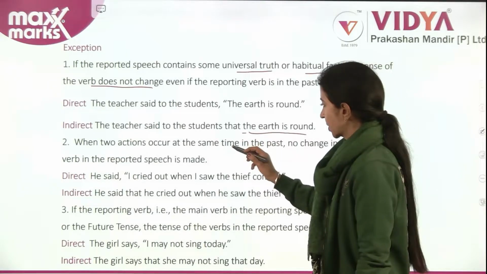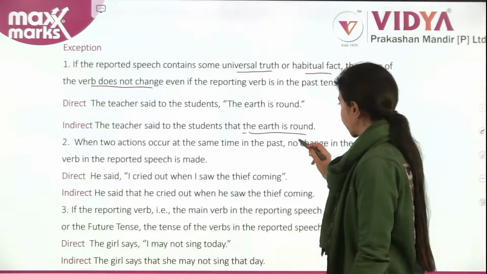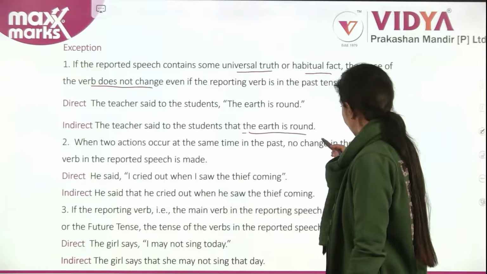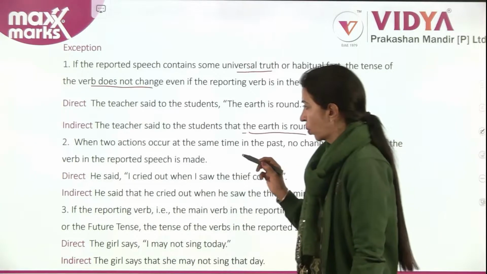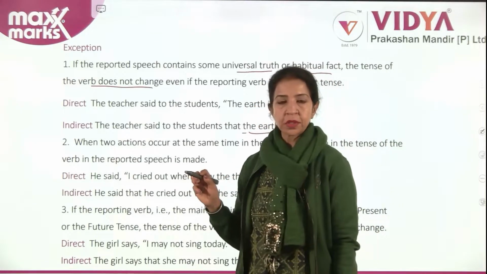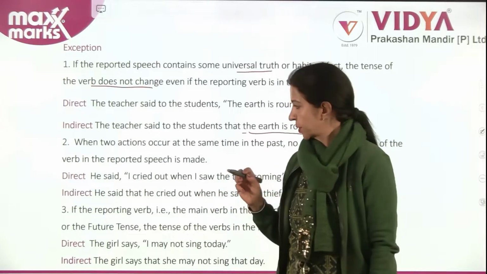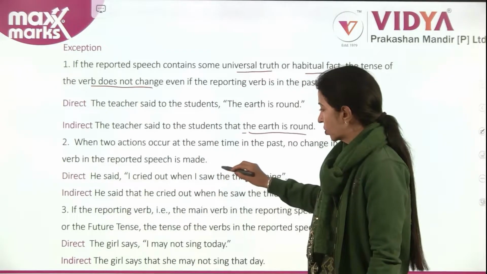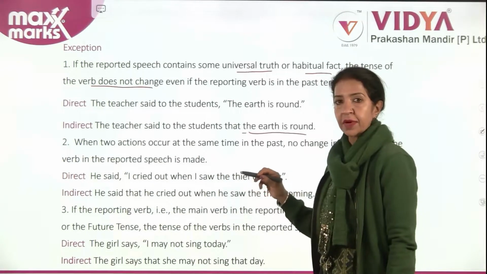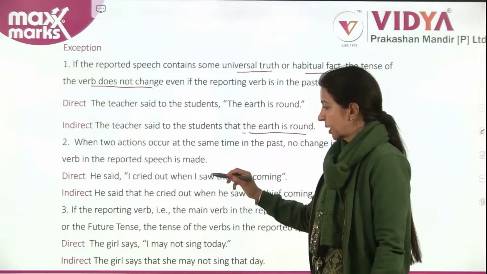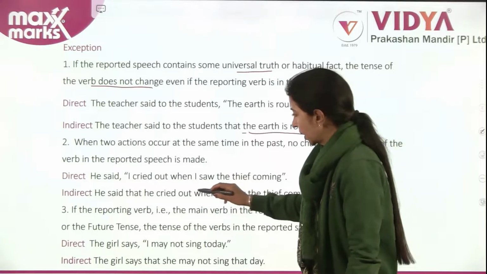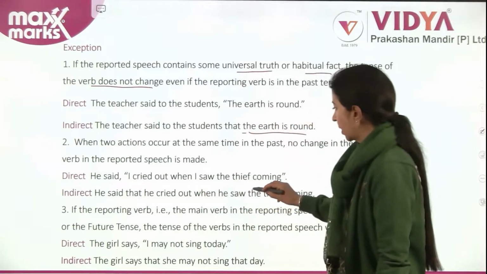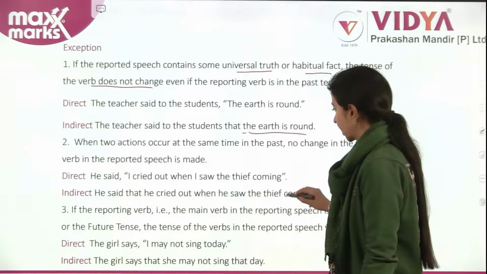When two actions occur at the same time in the past, no change in the tense of the verb in the reported speech is made. Direct: He said, "I cried out when I saw the thief coming." He said that he cried out when he saw the thief coming.